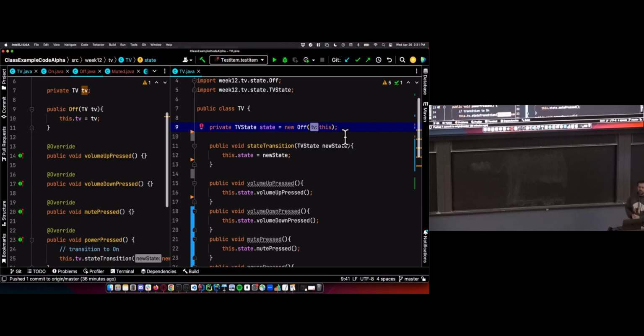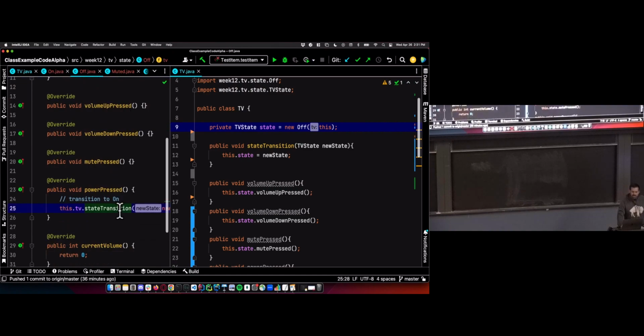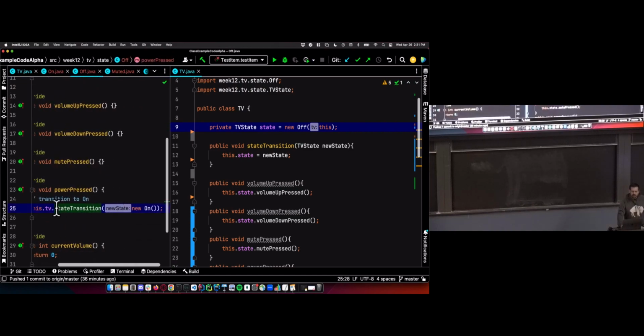So we pass a reference to the object that's being created, the TV that's being created. That gives the state a reference to that TV, which can actually be final. And then we can transition the state when power is pressed because we have a reference to the TV that this state is attached to. The object that's delegating to the off state for its functionality.